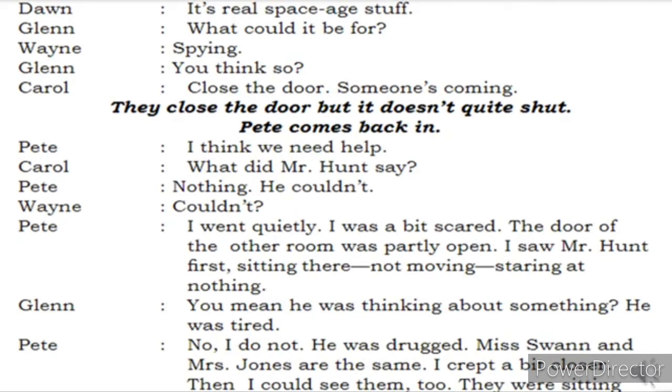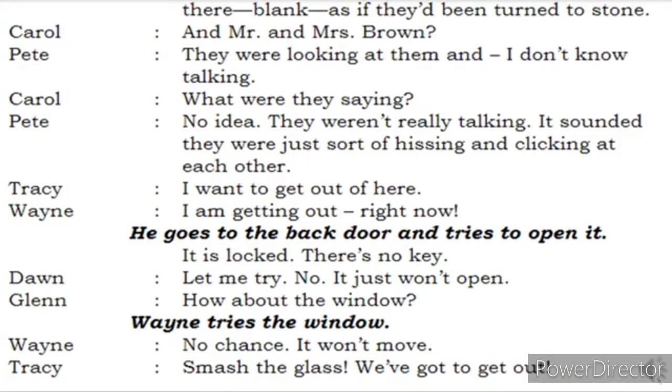Johns were also sitting over there, really very blank, as if they were stones. They were not moving. I feel they are drugged, is what Petty's answer was. Then what happens? Then Carol says, and Mr. and Mrs. Browns, where were they? Our teachers were drugged, you're saying. Where are these two people?